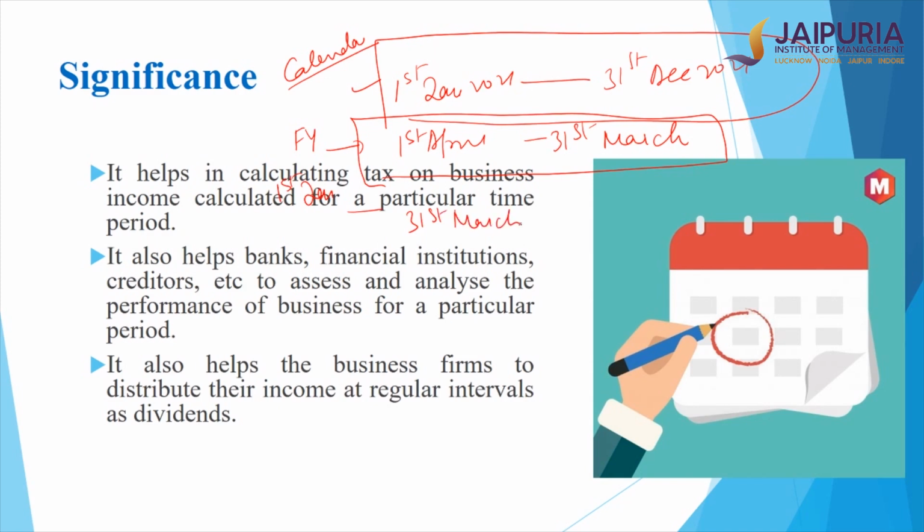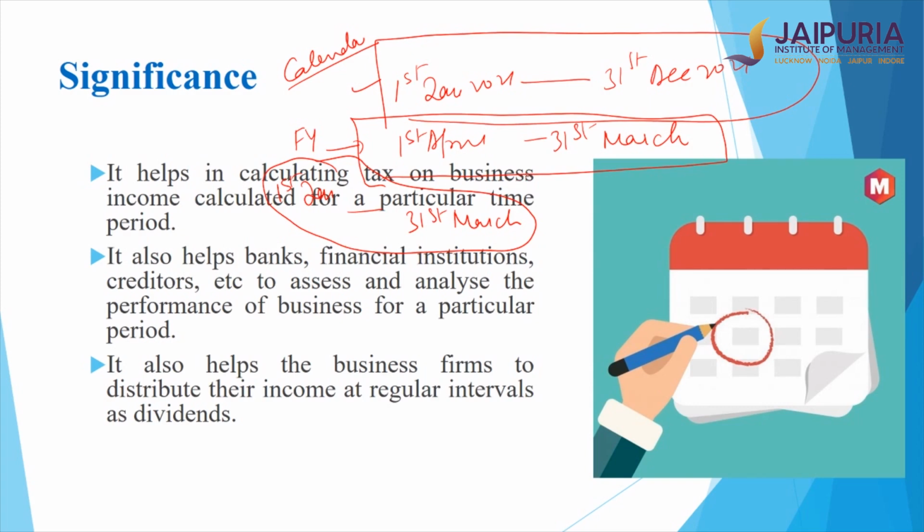I want to estimate the performance of a company during this period. So I will only look at the transactions which have accrued in this period. Once I estimate the income for this period and get the expenses for this period, I will be able to estimate the profit and loss for that particular period.